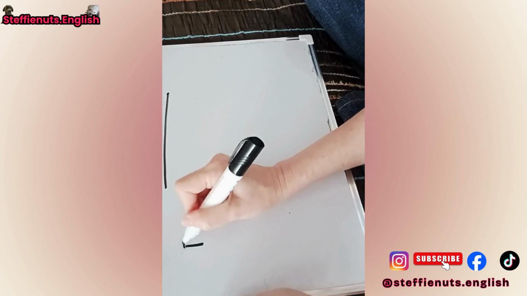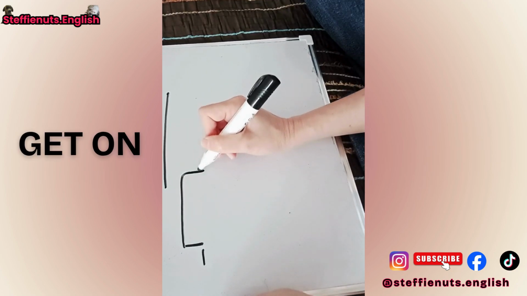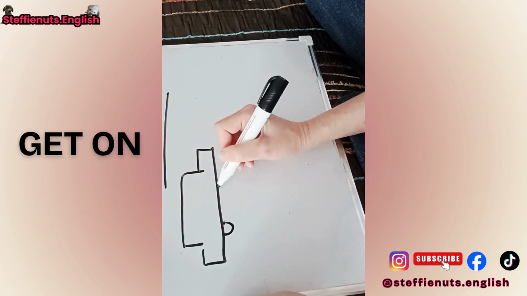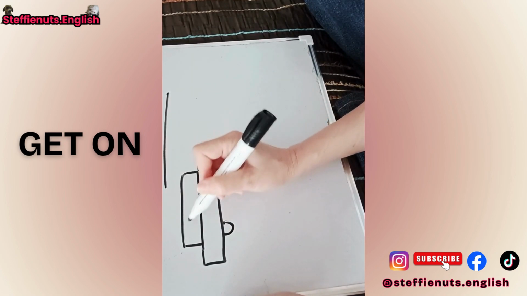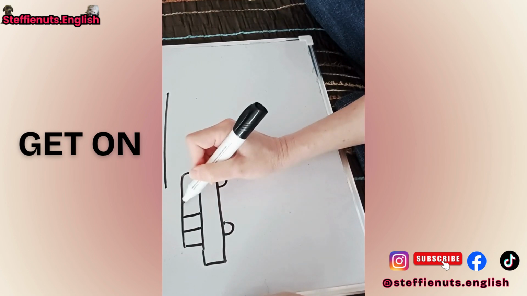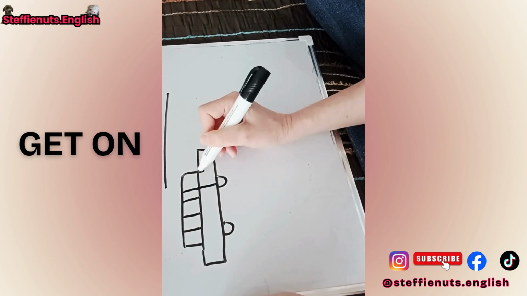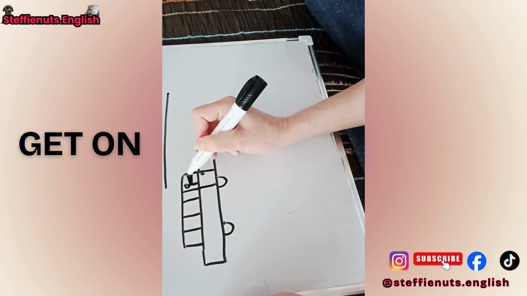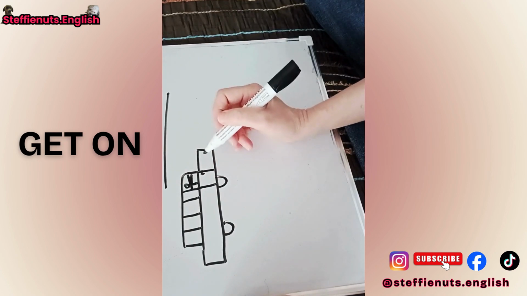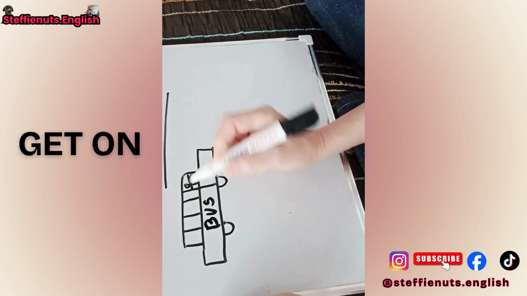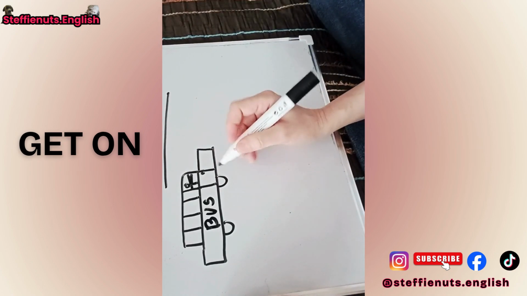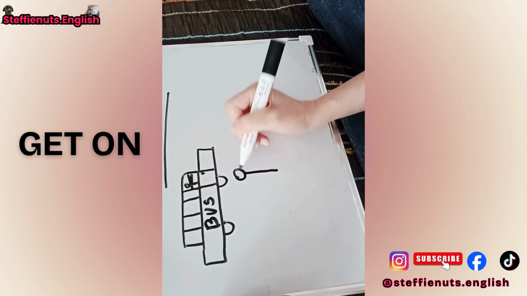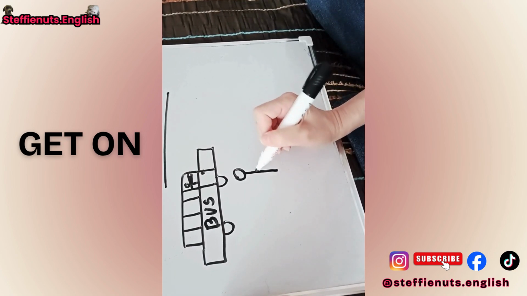So this is a bus. Okay, well, it looks like a bus. Okay, the wheels. Let's draw the windows. Okay, and this is the driver here. Okay, this is a bus. Now we have a figure here, a stick figure. This is a stick figure. This represents a person.